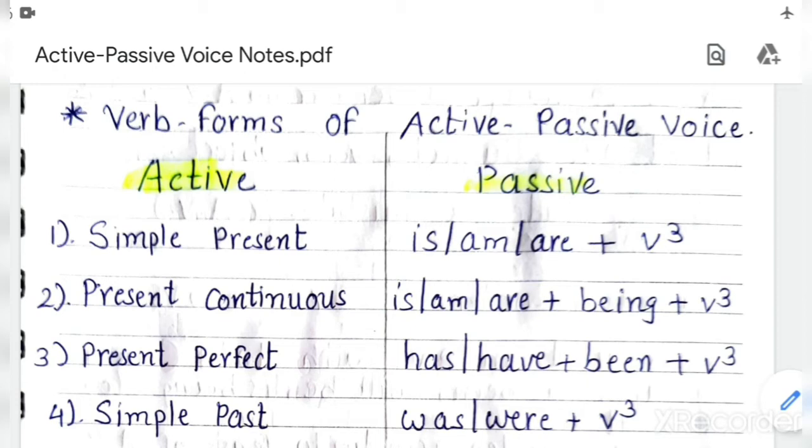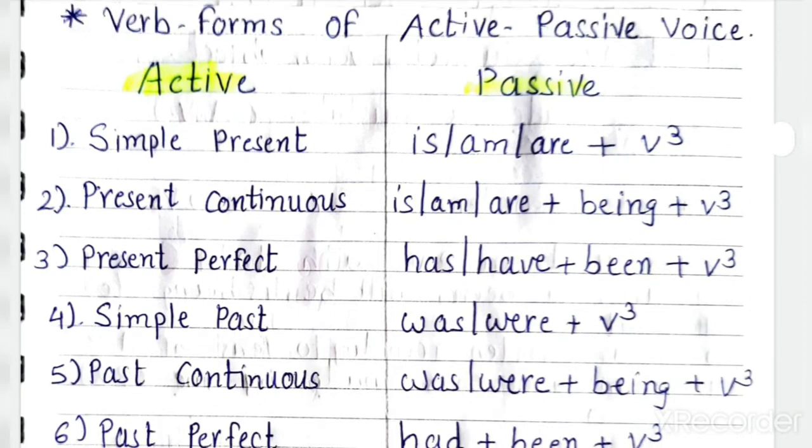In the last lecture, we studied active and passive voice, and in it we studied simple present tense, present continuous tense and present perfect tense. I hope you understood the present tense for both active and passive voice. Today I will start with past tense for active and passive voice. Before starting this lecture, let's quickly revise present tense.